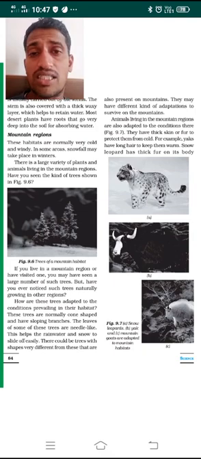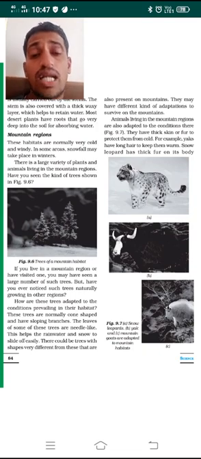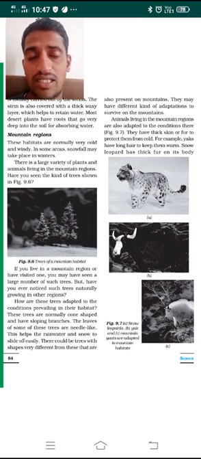Most desert plants have long roots. They have roots that go very deep into the soil for absorbing water, because water is not available in the outer layer. In the desert habitat, the water is present at a very low level of the soil. Hence desert plants have long roots that go very deep into the soil to absorb water.